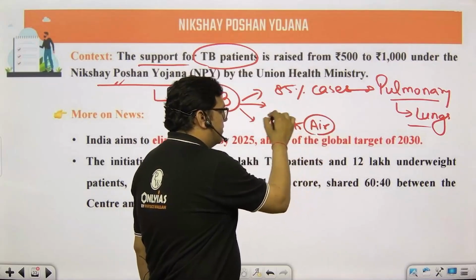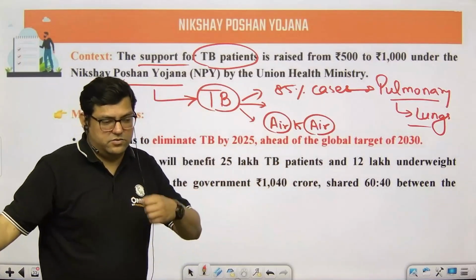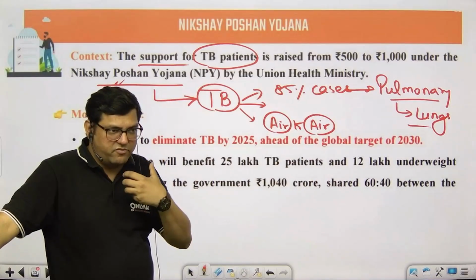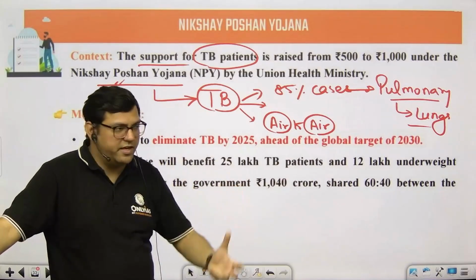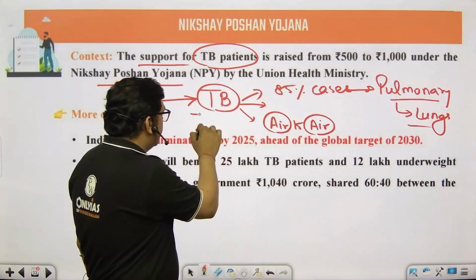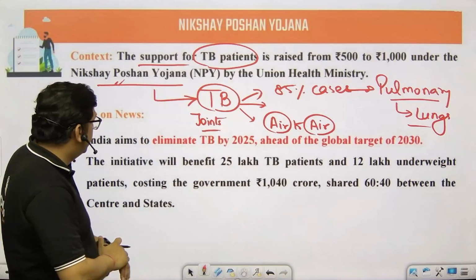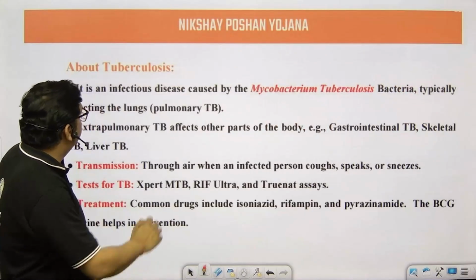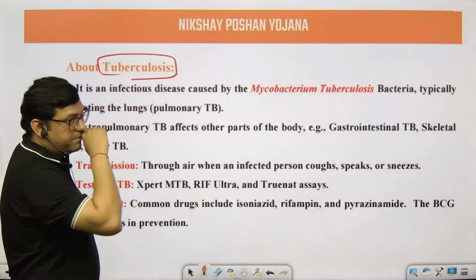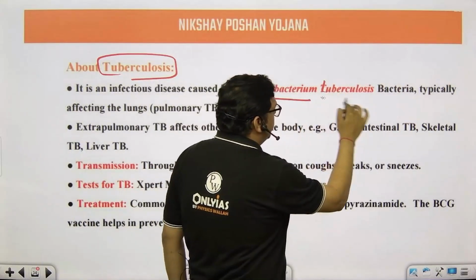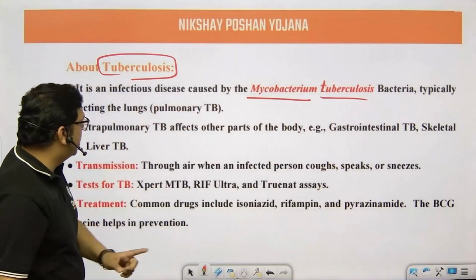So if a person is coughing, this particular bacteria is transferred from one person to another through coughing, through the air. And the other cases can be of joints, body parts, right? So let's talk about TB first. Tuberculosis is basically caused by a bacteria. The name of the bacteria is Mycobacterium tuberculosis. It's a type of bacteria.